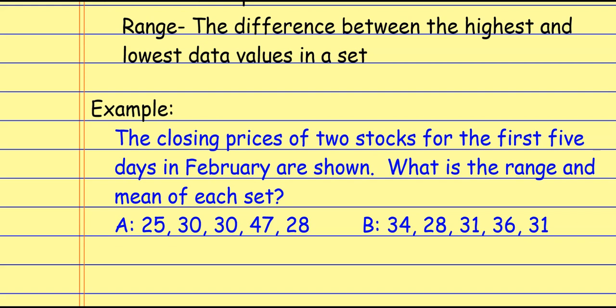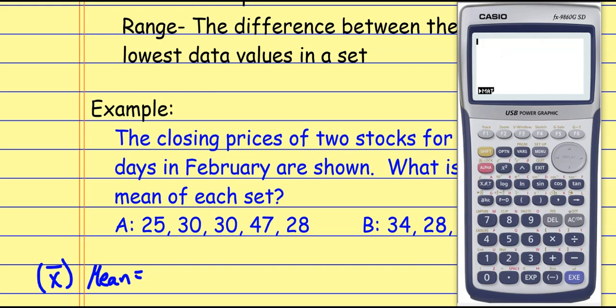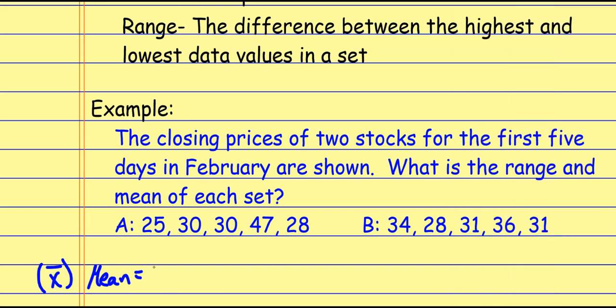it says the closing price of 2 stocks for the first 5 days in February are shown. What is the range and mean of each data set? So I'm going to start by finding the mean. And again, you can just say mean, or if you want to abbreviate it with the X with the bar over it, that would also be fine. So I'm just going to add them all up and divide by how many I have. I'm going to do this right on the calculator. And it looks like I have 5 data values. So that one has an average of 32, so that's the mean.